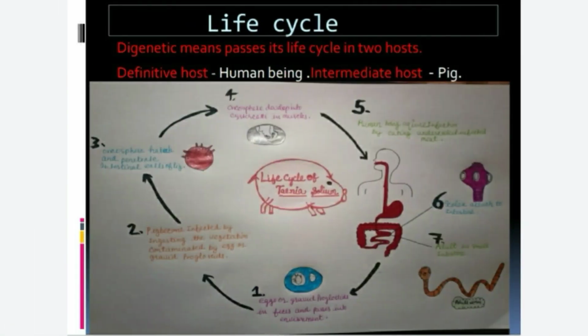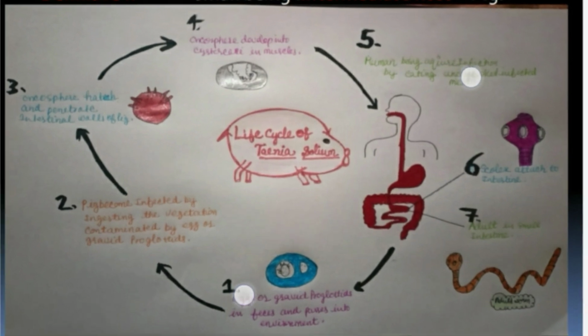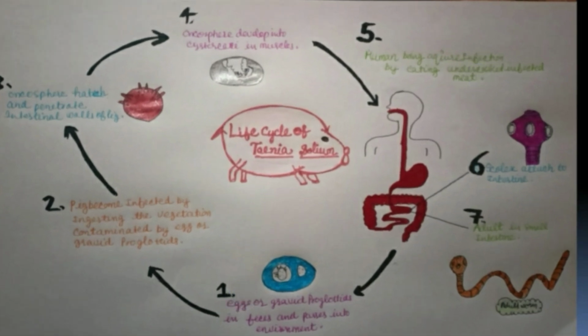So now let's talk about its life cycle. It is digenetic, meaning it completes its life cycle in two hosts. The definitive host, where the sexual life cycle occurs, is the human being, and the intermediate host, where the larval form occurs, is the pig. Its life cycle is divided into 7 stages, as shown in the diagram.